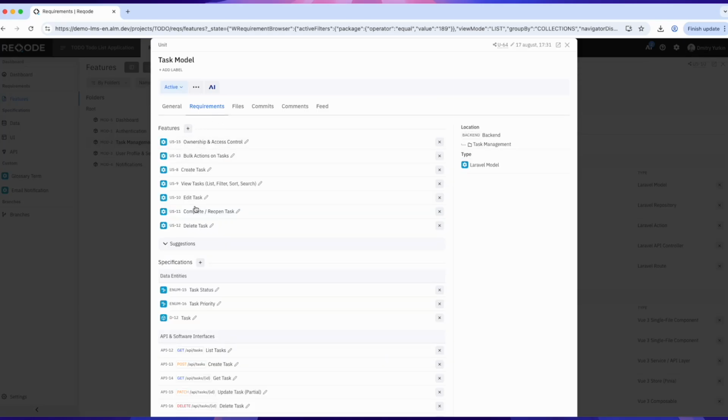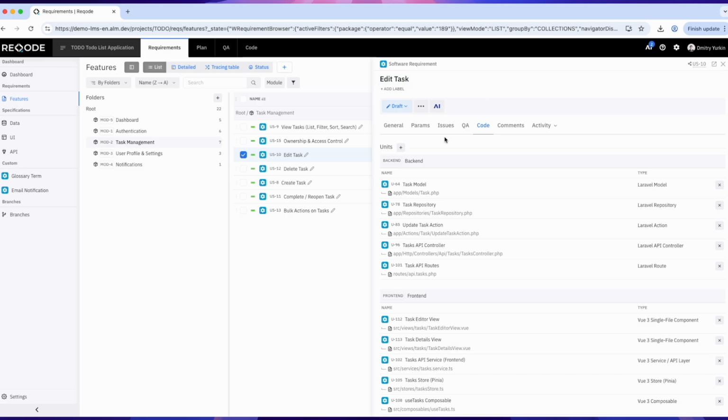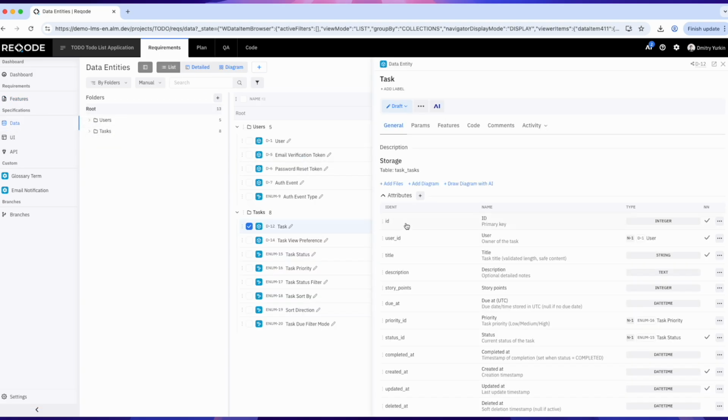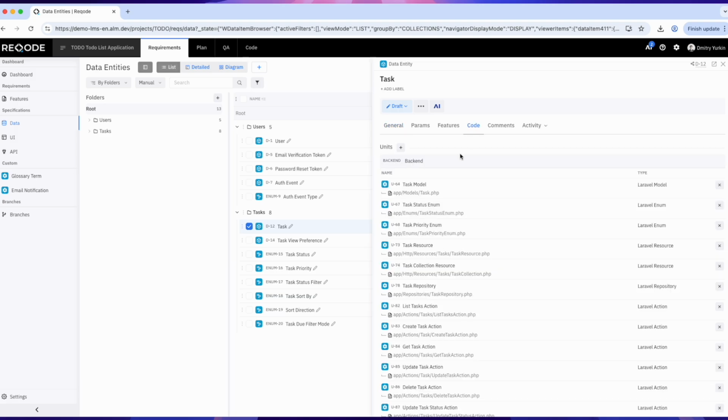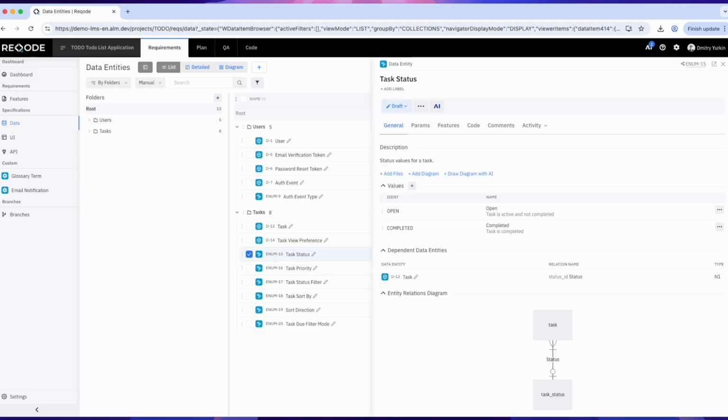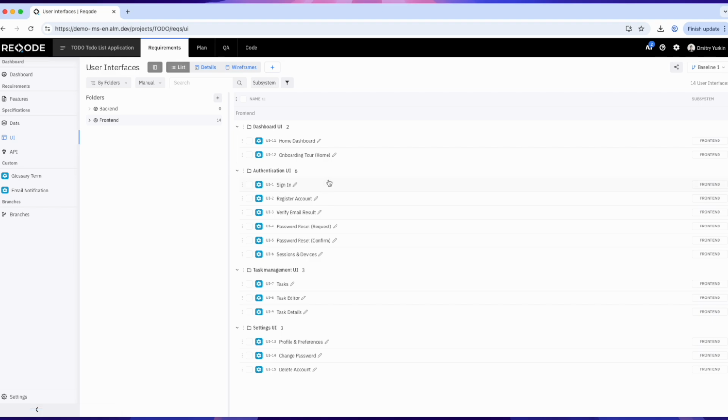For example, in Angular, a component can contain up to 4 separate files that are interdependent and can be considered as a single unit. In the Data Model section, we have the entities with their attributes, also linked to units under the Code tab. The same is true for UI and API specifications. In upcoming versions, we will release integration with Figma, which will allow you to use ready-made layouts as UI specifications for coding agents.